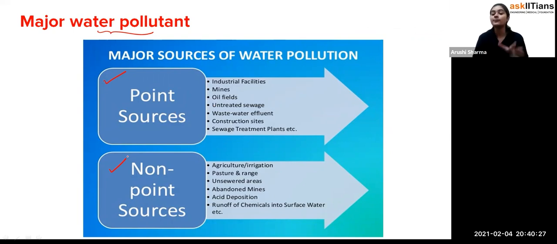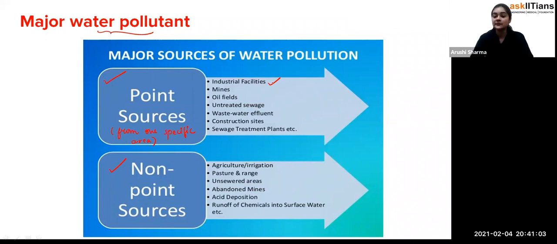In point sources, the wastewater is coming from one point only, or from one specific area. So we call it a point source. For example, industry facilities, where the wastewater or contaminated water is coming through pipes.